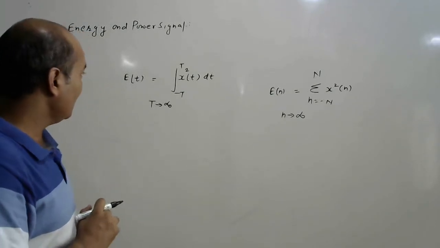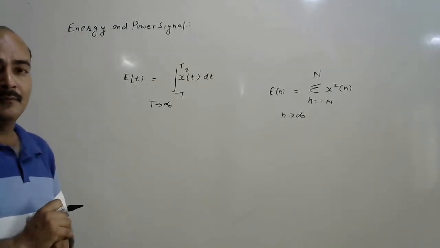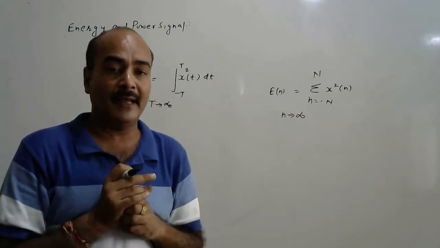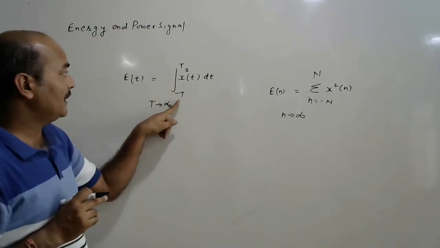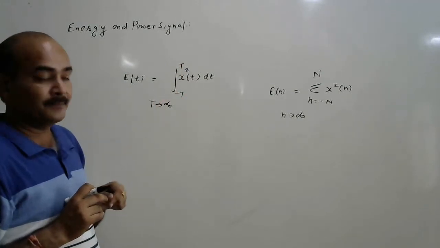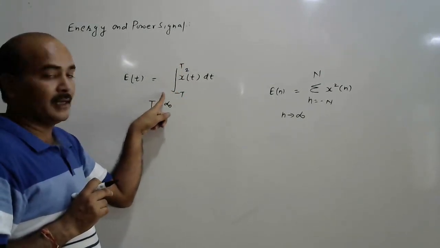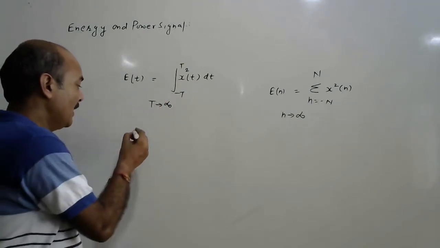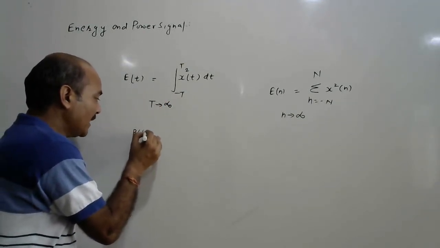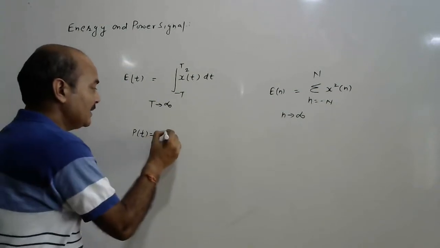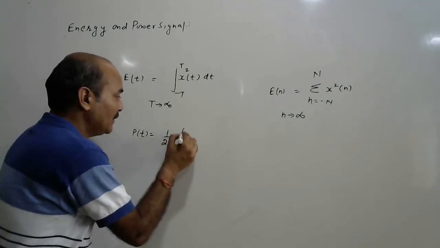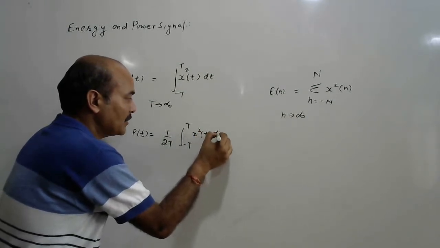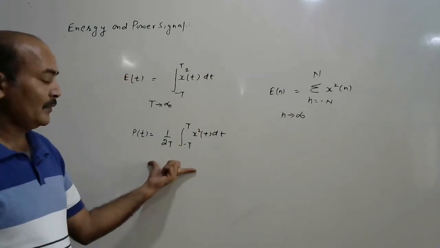Now, power. What is power? Power is the average of energy. Here we have taken the limit -T to T. If we divide by this limit, that becomes the power, represented by P(t), which is equivalent to 1 upon 2T times the integral from -T to T of x²(t) dt.